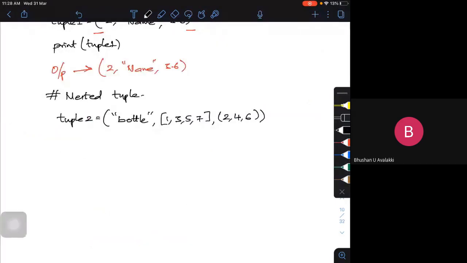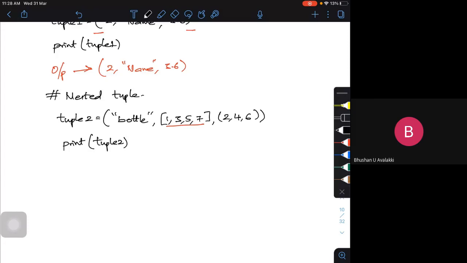Now, one beauty here is that I can do modification for the list. I can make changes to the list, but I can't make any changes to the tuple. So now if I try to print it, simple, I have to go print tuple 2, and I'll get the output both with the list 1, 3, 5, 7 and with the tuple 2, 4, 6. This is called a nested tuple.